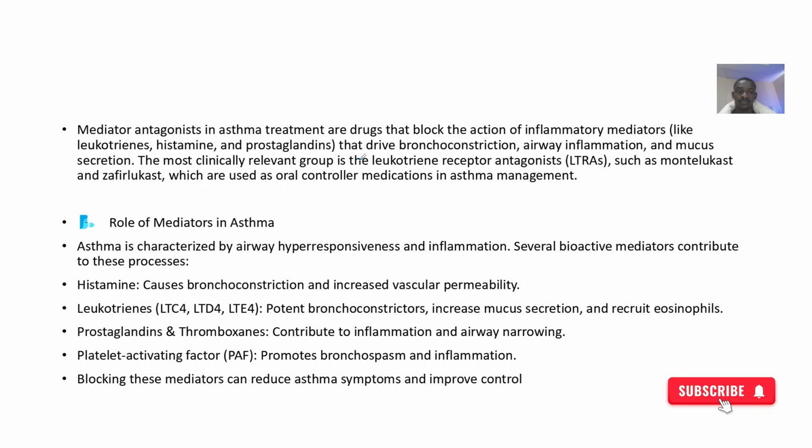Mediator antagonists are drugs used in asthma, and basically they block the actions of what? Inflammatory mediators. Do you understand? There are some inflammatory substances that are usually released into the system in asthma, and they promote inflammation. Things like leukotrienes, histamines, and prostaglandins drive inflammation. So the mediator antagonists are the ones that will antagonize.